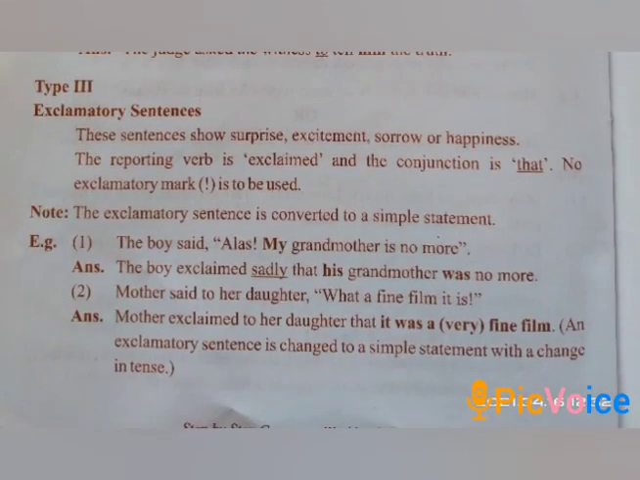Type 3 is exclamatory sentences. These sentences show surprise, excitement, sorrow, or happiness. The reporting verb is exclaimed and the conjunction is that. No exclamation mark is to be used. Note: the exclamatory sentence is converted to a simple statement.